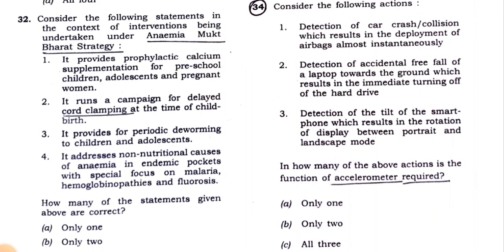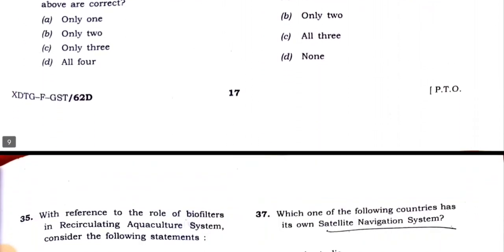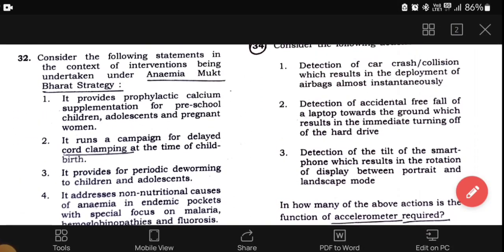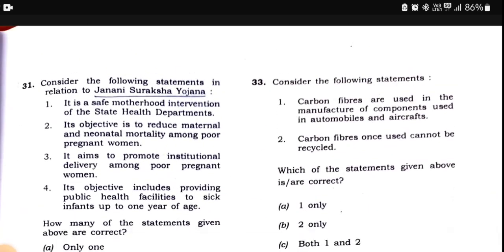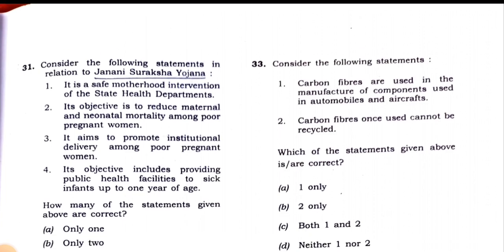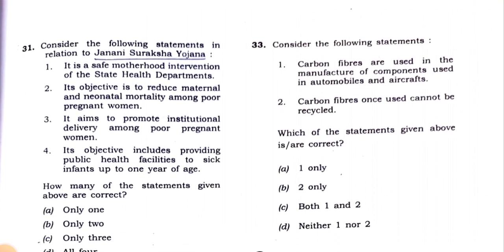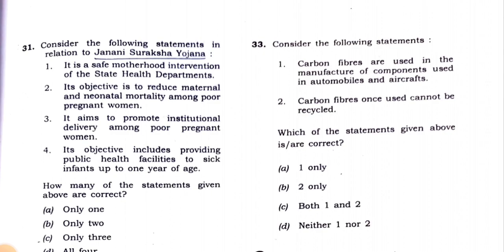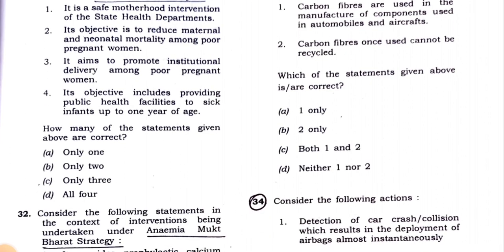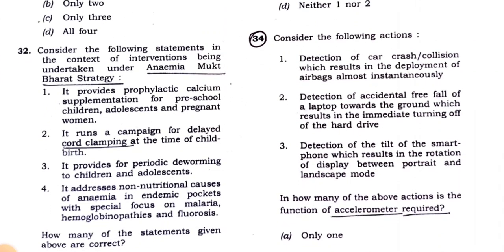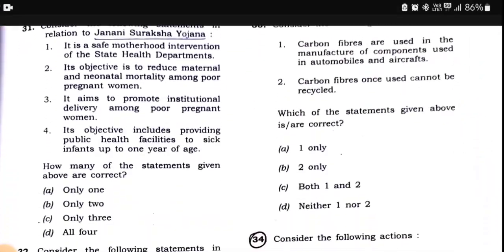That is Anemia Mukt Bharat strategy. Then we'll move on to question number 33. Carbon fibers. Consider the following statements. Carbon fibers are used in the manufacture of components used in automobiles and aircraft. This is the true statement. Carbon fibers once used cannot be recycled. This is the wrong statement. So only statement 1 is correct. 33A. 1 only. This was a very easy question.